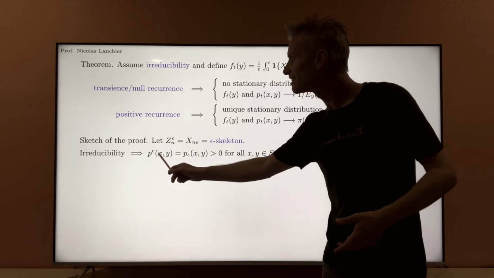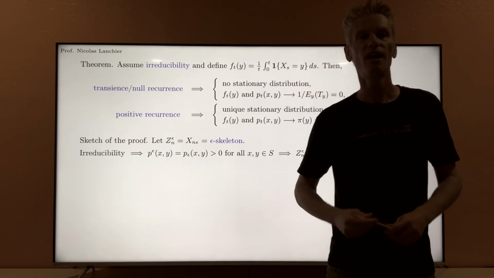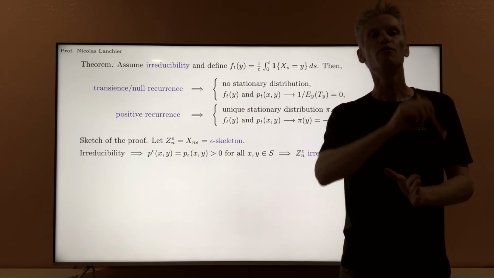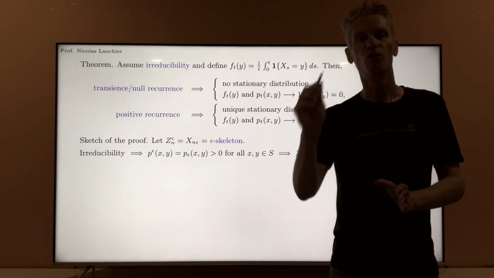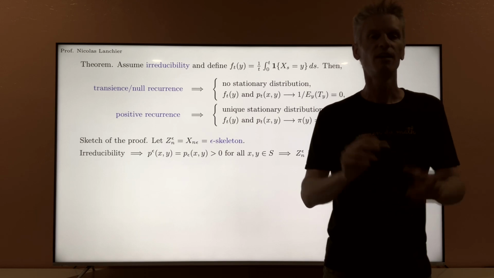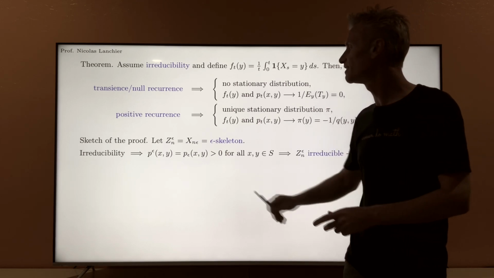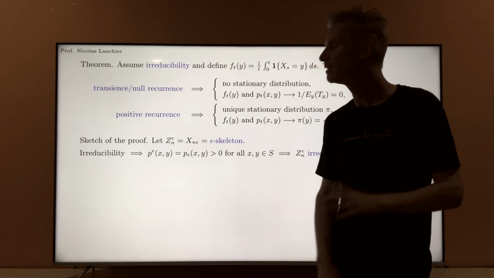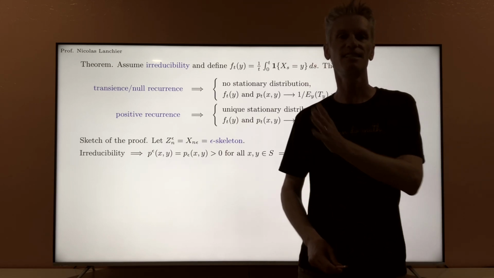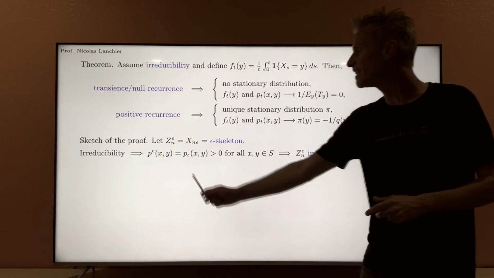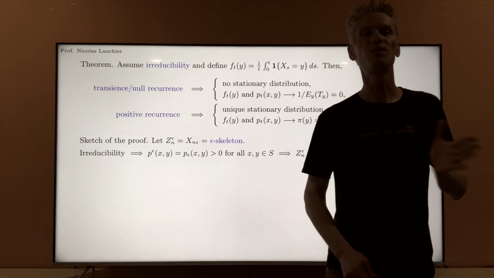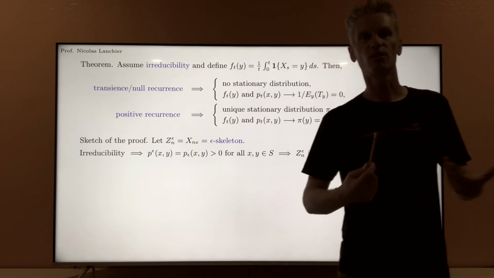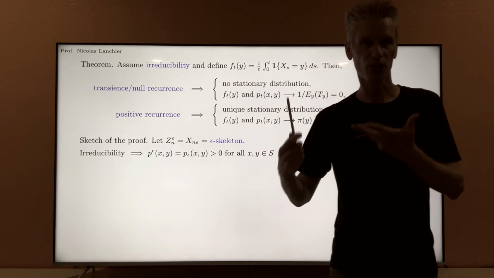And if x equals y, this is still true, and so that means that at the next time step you can still be in the same state. This means that this state must have period 1. Remember that the period of a state is the GCD, greatest common divisor, of the set of n such that P^n(x,x) is strictly positive. In this case, P^1(x,x), or P(x,x), is strictly positive. So this implies that all states have period 1.